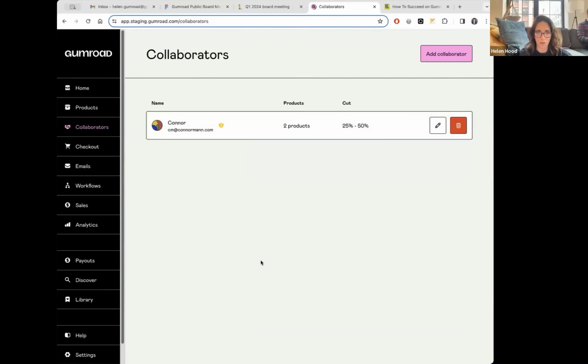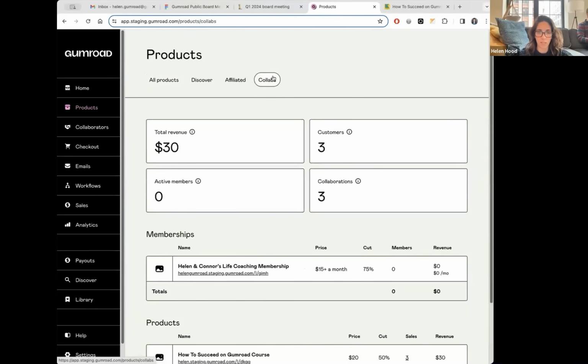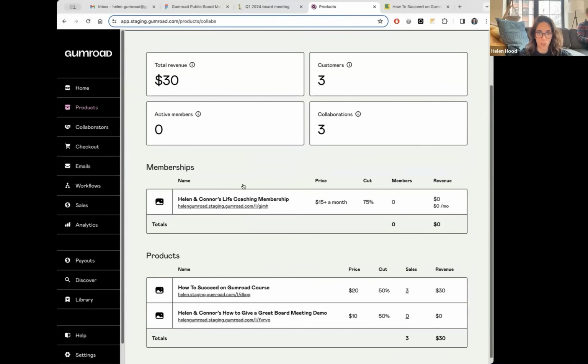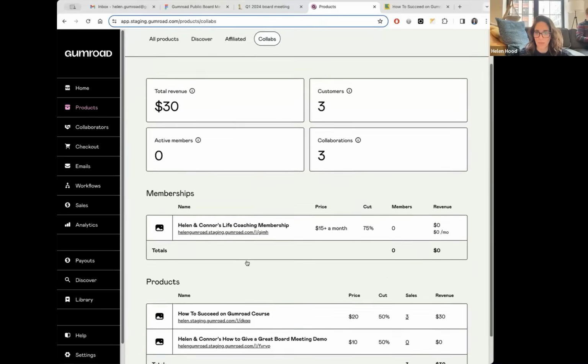Before we kick it over to Connor to see what things look like from his side, let me show you where you can see all the information about your collab products. So we now have this new tab under the products page. If I click on that, I can see not only the two products that I just added to collaborate with Connor, but also this other one that someone added me to. So I'm collaborating on these three products. I can see my revenue, my customers, and if I wanted to, I could go edit those products, even the ones that I didn't specifically create. So that is all on this end.